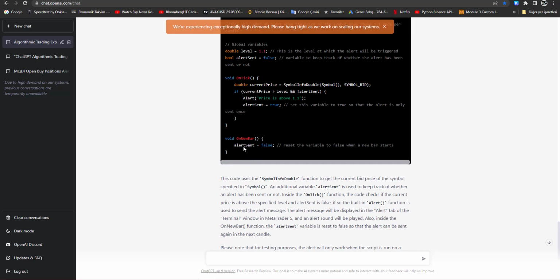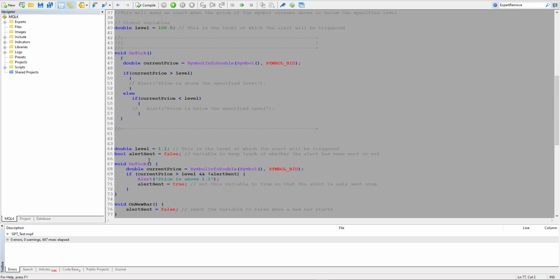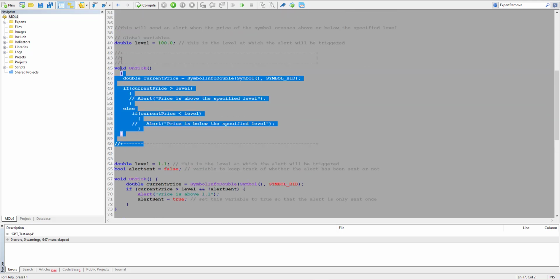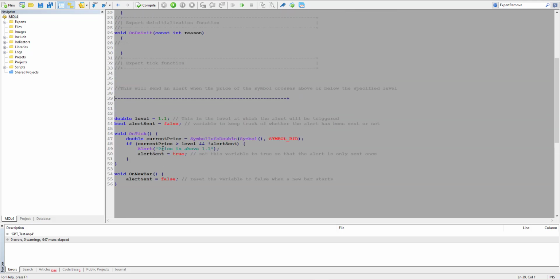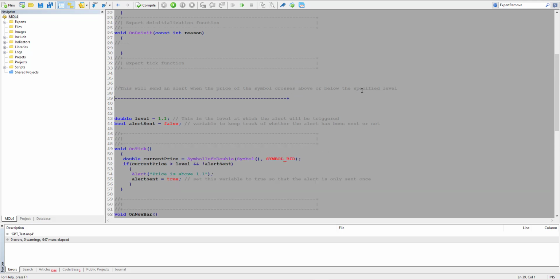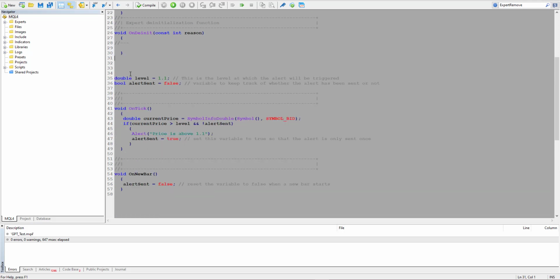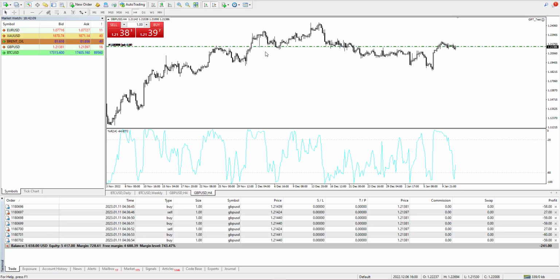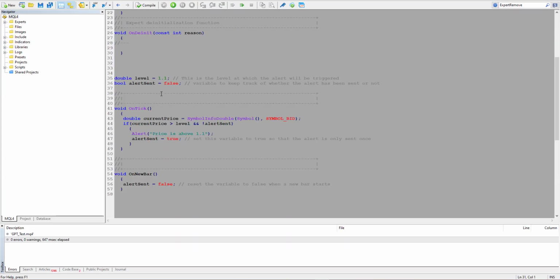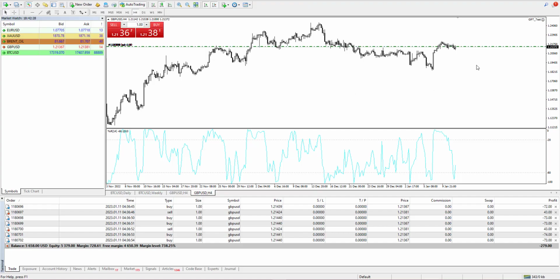Yes, it's time to change something. Okay, we go again. Now delete all the old part again. Before I attach the expert, the GBP USD price is already above 1.2 right now. Once we compile and run the new code, it will give a new alert, and then it will wait for the next candle.